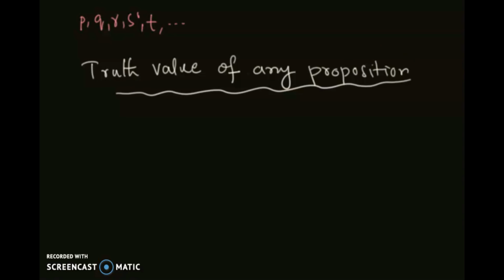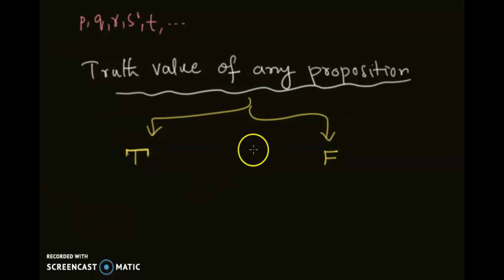So there are two possible truth values of any given proposition or statement. Either it is true, and we will represent it by capital T, or capital F if it is a false proposition or false statement.